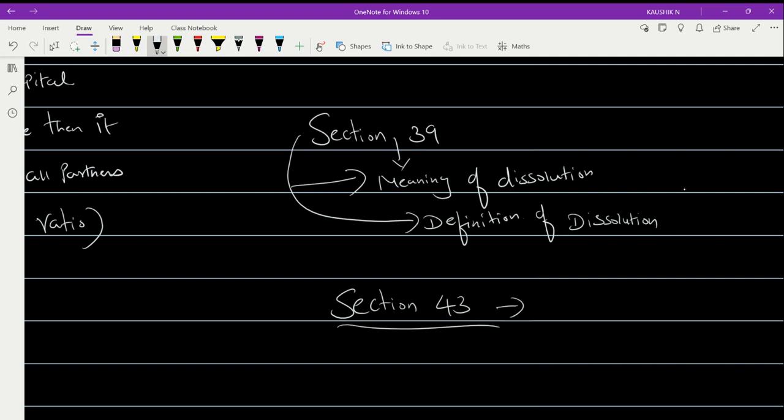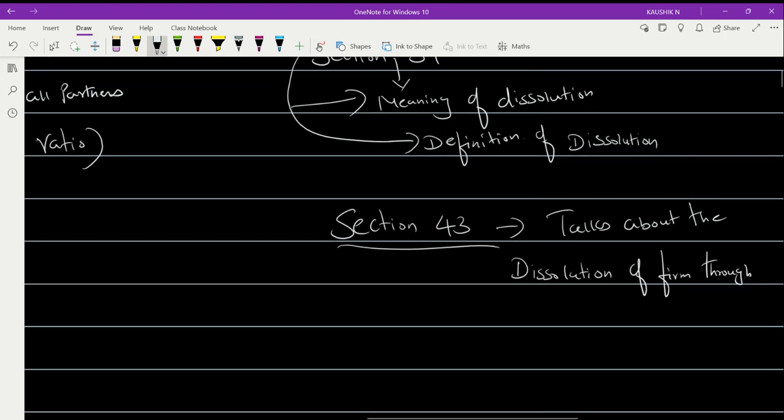Section 43 talks about the dissolution of a firm through notice. There are various ways by which a firm can be dissolved.